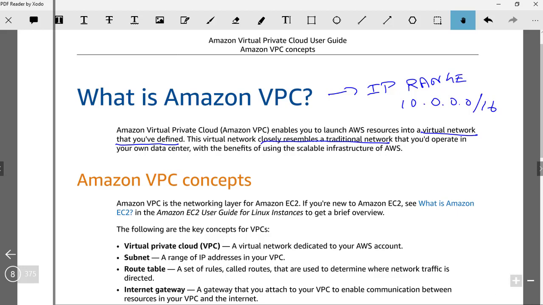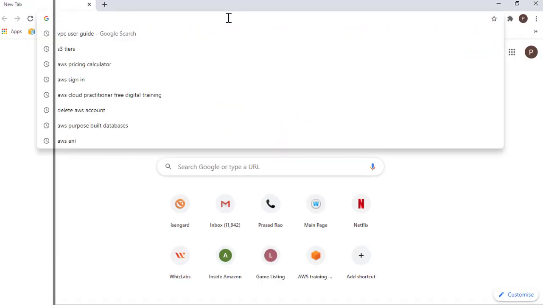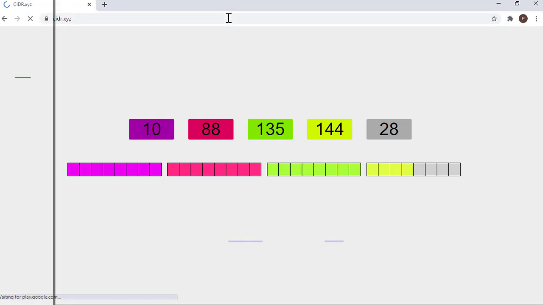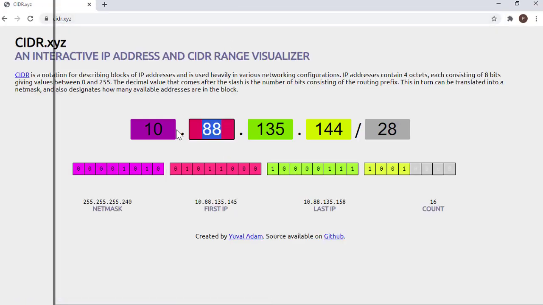There is a website which I can recommend, which is very commonly used to understand these CIDRs, which is CIDR.xyz. Here you can put in any CIDR block, and it is going to show you what all ranges it has.